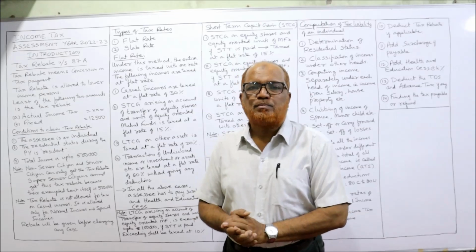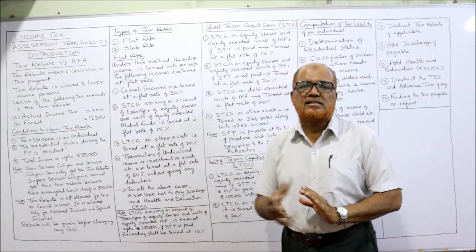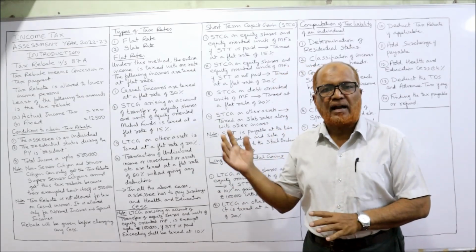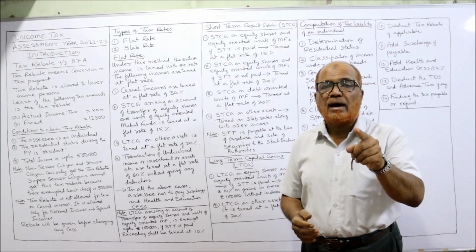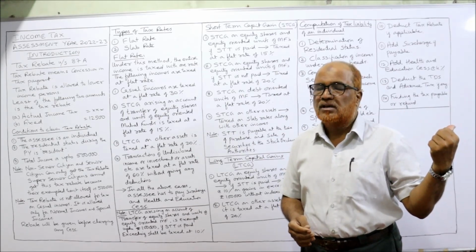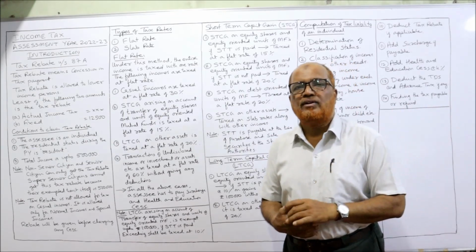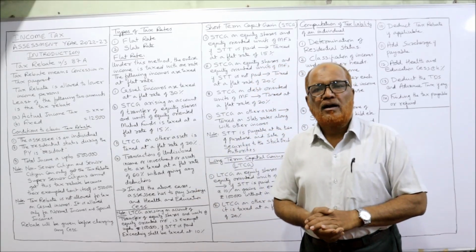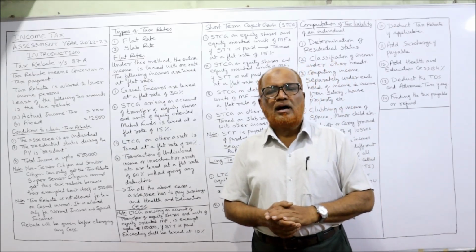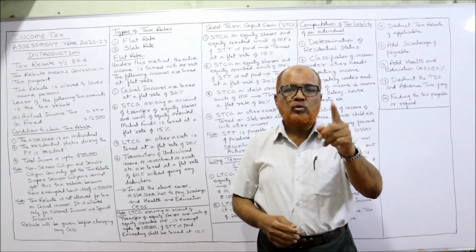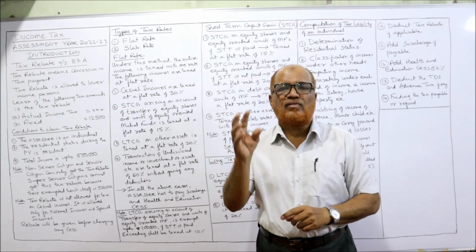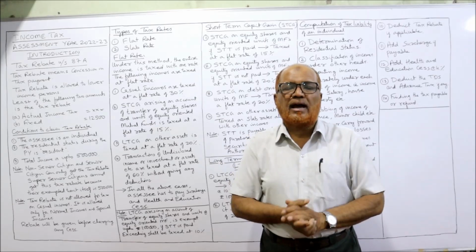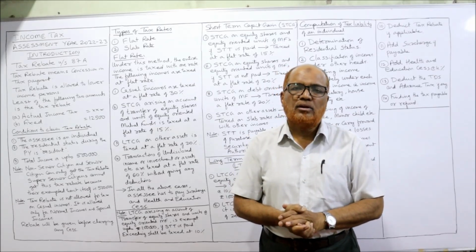So in this video, I have explained to you the tax rebate under section 87A and the different types of tax rates, flat rate and slab rates. Slab rates were already explained in the last video. On normal income, slab rates will be applied. For a non-senior citizen, up to 2,50,000 is nil. From 2,50,001 to 5 lakh, it is 5%. From 5 lakh 1 to 10 lakh, it is 20%. Over 10 lakh, it is 30% for non-seniors.